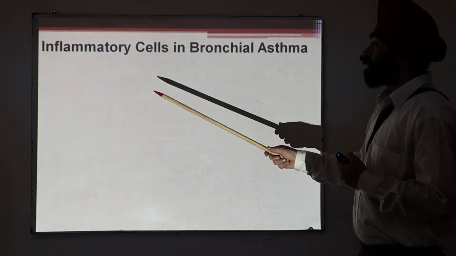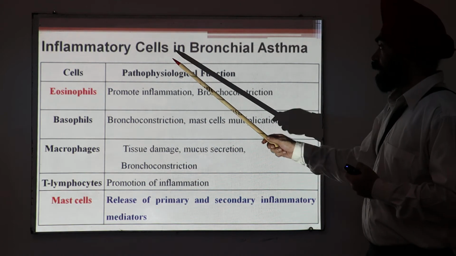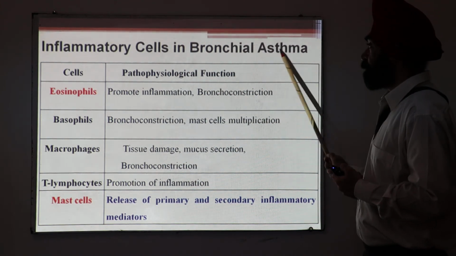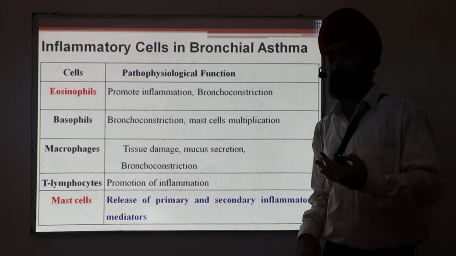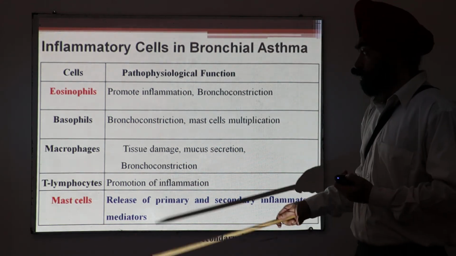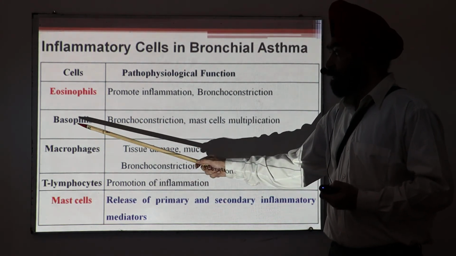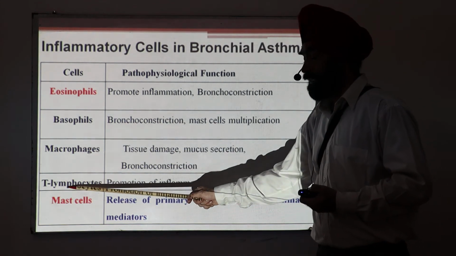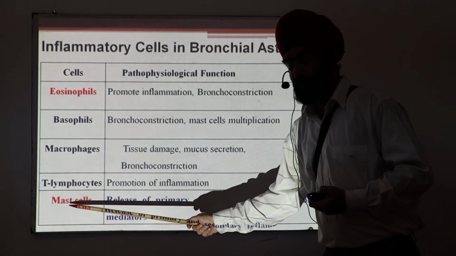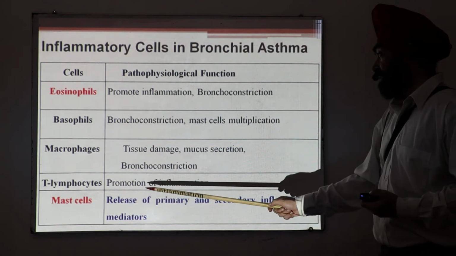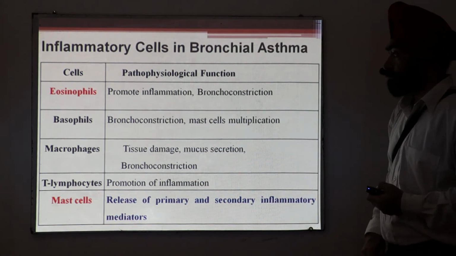Now I'm just summarizing these cells and their roles, you can see. What are the inflammatory cells in the bronchial asthma? Because sometimes they may ask, write a note on the inflammatory cells, or what are the inflammatory mediators. I'm telling the important role of eosinophils, mast cells. But there is a role of basophils, macrophages and T lymphocytes. As I told, eosinophils promote inflammation, mast cells release primary and secondary mediators. They are also involved in tissue damage or promotion of inflammation.